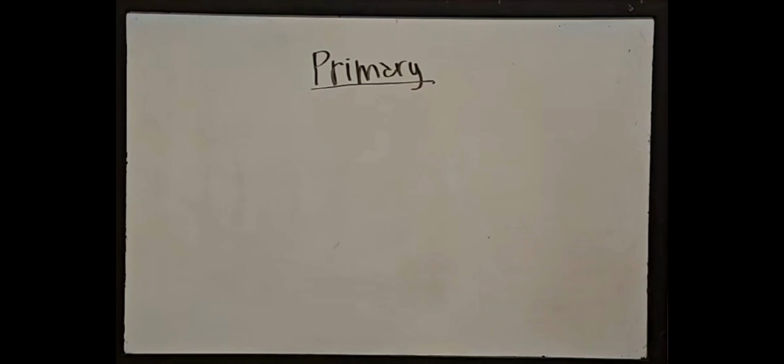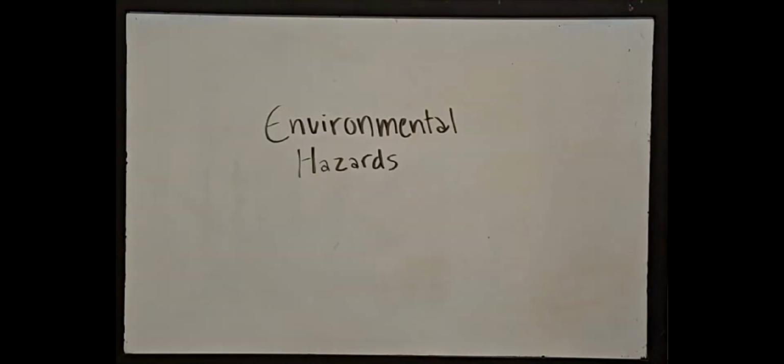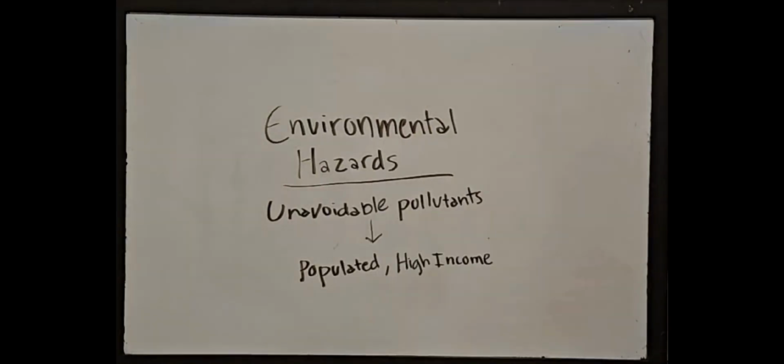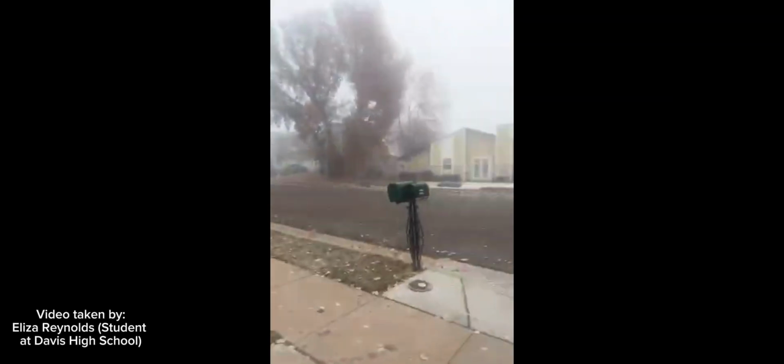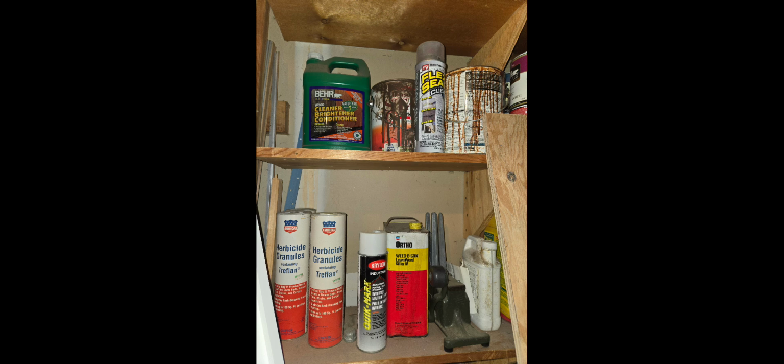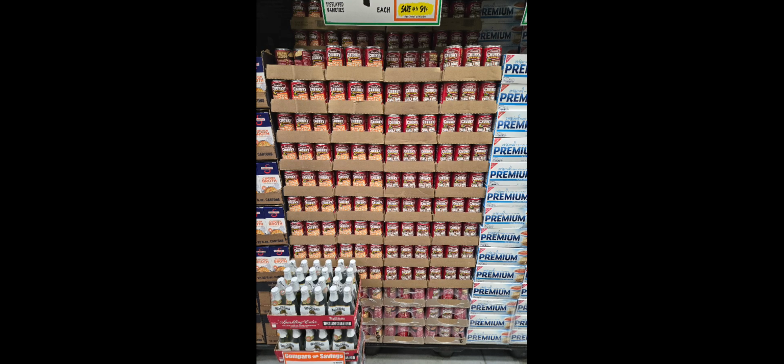Primary risks for cancer include environmental and occupational hazards that affect everyone in one way or another. Environmental hazards appear in the form of unavoidable pollutants, more frequently appearing in more populated and higher income countries. There are pollutants in the air that appear in the form of inversion, exhaust, and pollution. Food and water are exposed to chemical hazards through fertilizers, pesticides, and preservatives.